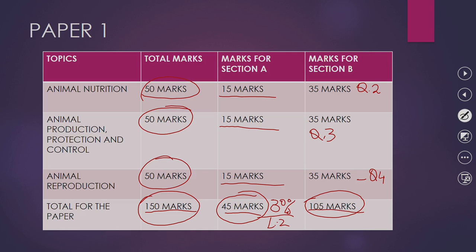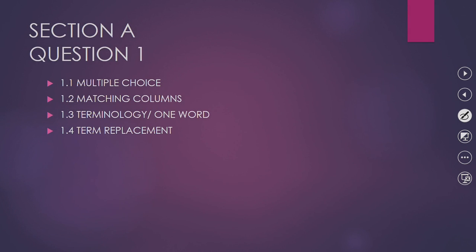These 105 marks make up 70% of the entire paper. So 70% of the entire paper comes from section B. Let me emphasize this and conclude: make sure that you score good marks from section A. Even people who want to improve their levels, make sure you get many marks in section A.